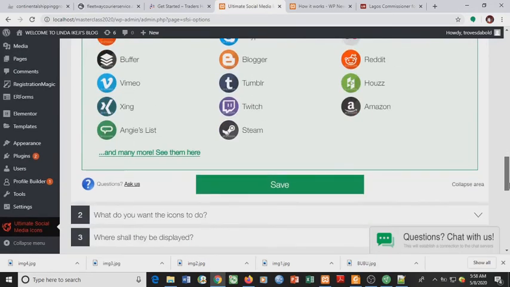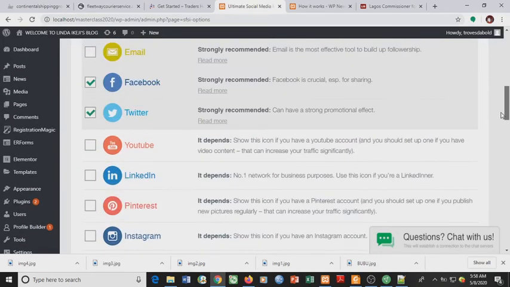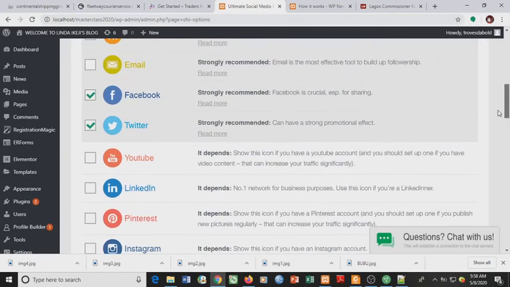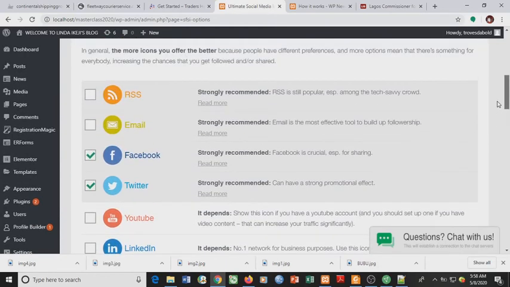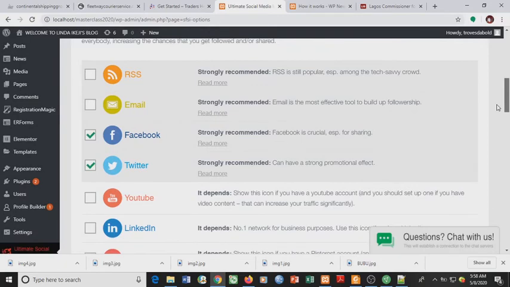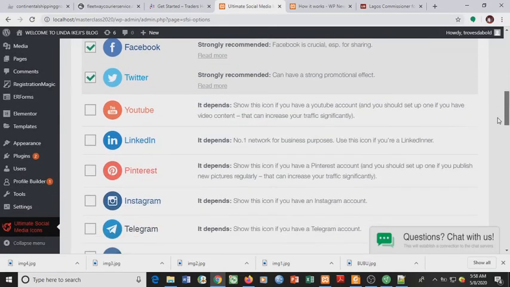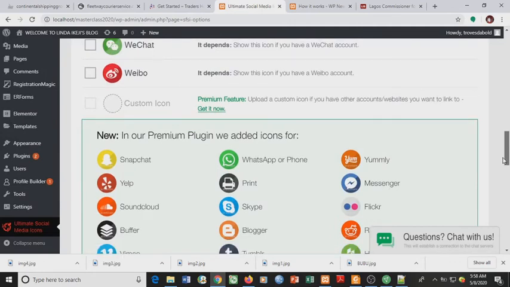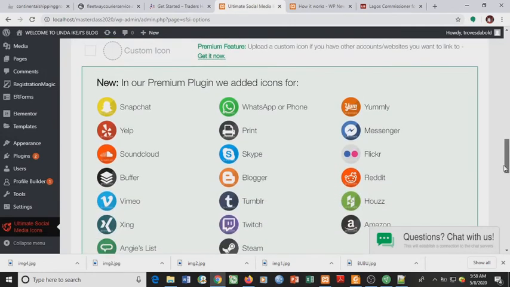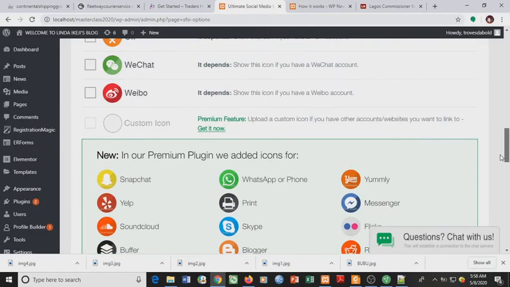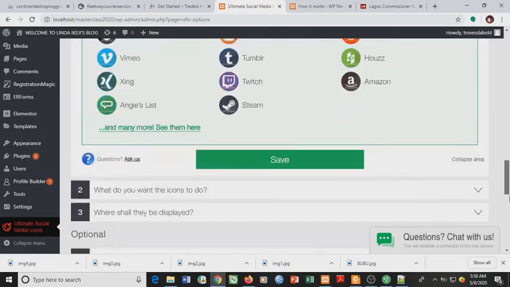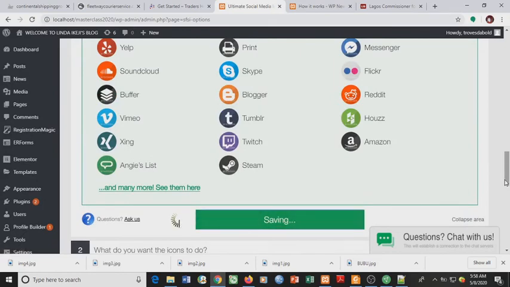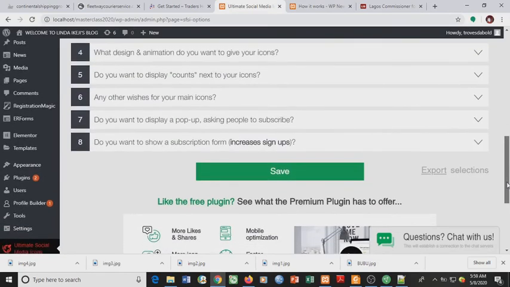Then unfortunately they are not showing us WhatsApp here. So what you do basically is that you try out plugins. I've used a plugin before that allows me to add WhatsApp share buttons and any other share buttons I like without asking me to upgrade to a premium. So here, before we can use WhatsApp share button, we have to upgrade to a premium. So I've selected the ones that I need. I'll just simply click save.